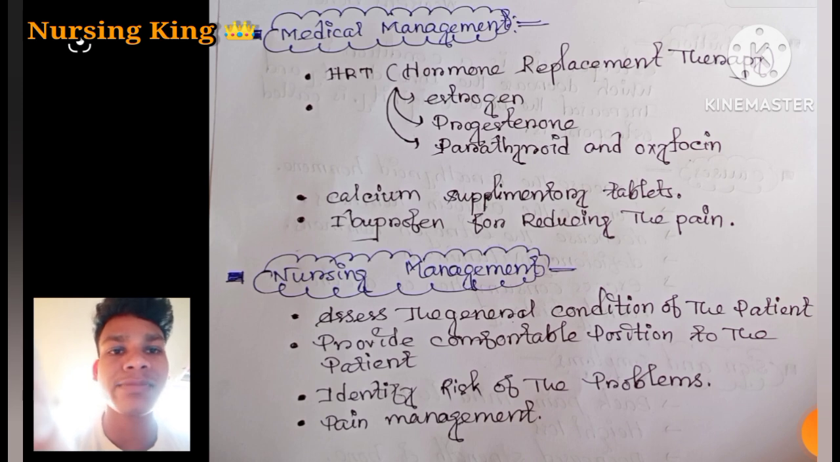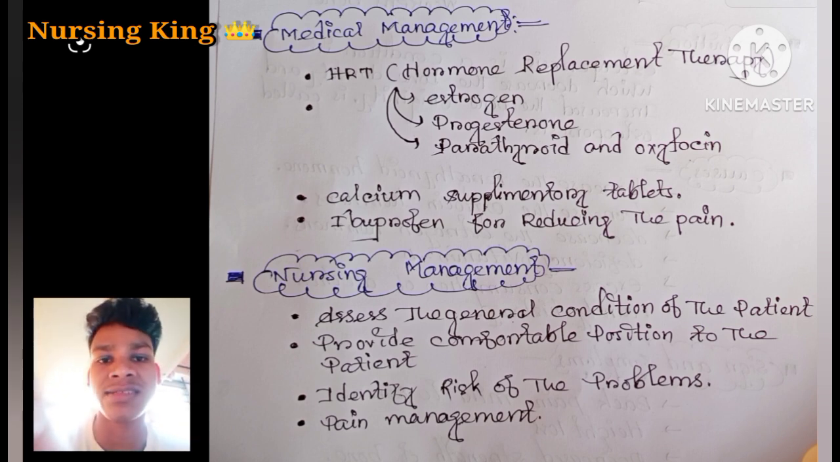We are discussing the nursing management. As a nurse, what do we need to do? First, we have to assess the general condition like vital signs: BP, temperature, pulse, respiration. We have to assess, and provide a comfortable position for the patient. Why do we need to provide a comfortable position? Because we know that in that condition the patient has severe pain, so obviously you have to provide a comfortable position.